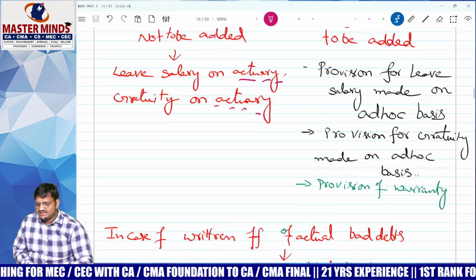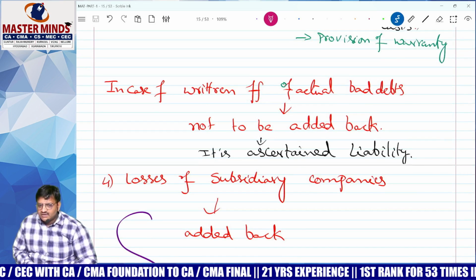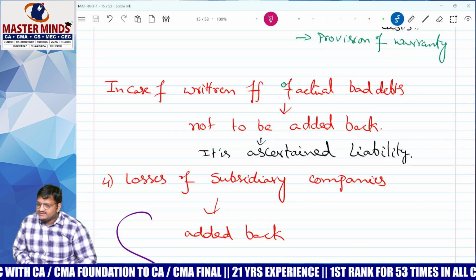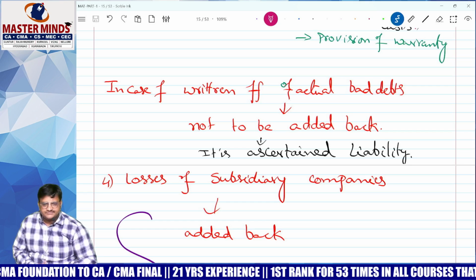Ascertained liability. See the word. In case of actual bad debts written off, it is an ascertained liability, therefore not to be added back. Sing a song.